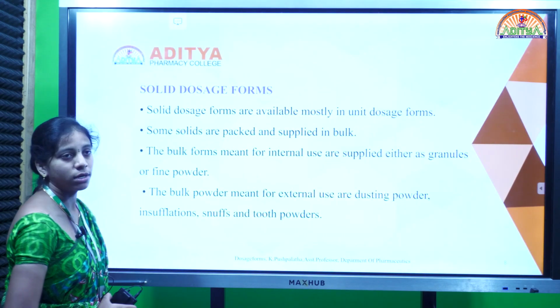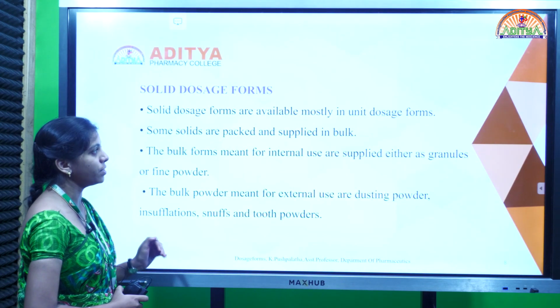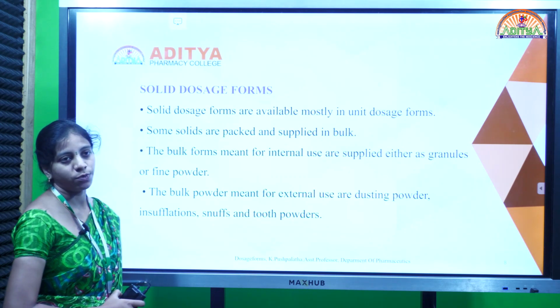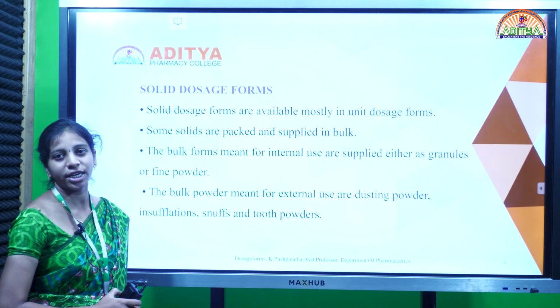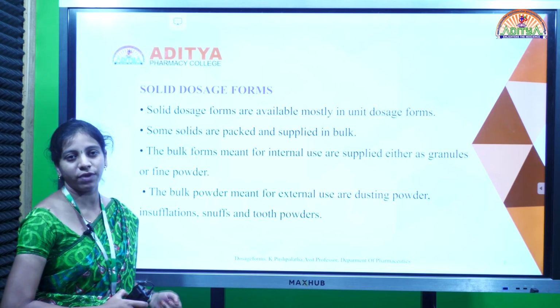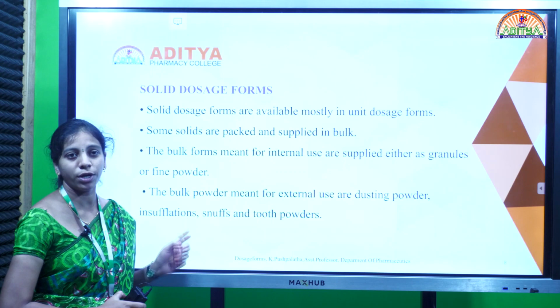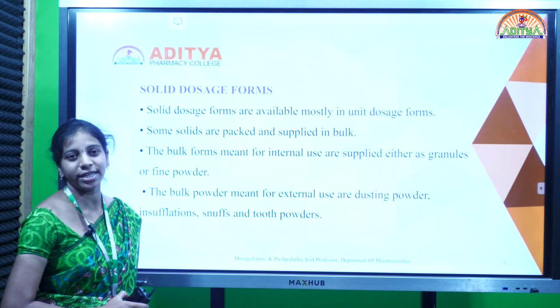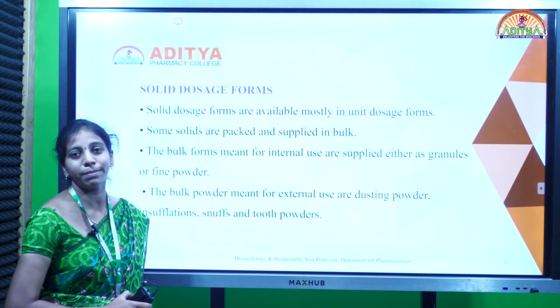So next one, shall we discuss solid dosage forms. Solid dosage forms are unit dosage forms. A unit dosage form is one you can take as an individual form. For example, tablets and capsules, you can take as an individual form from the strip, that is called a unit dosage form. If you can't take it as an individual one from the strip, that is called a bulk dosage form.